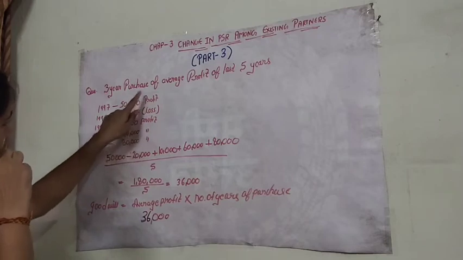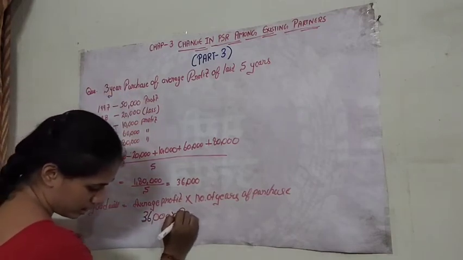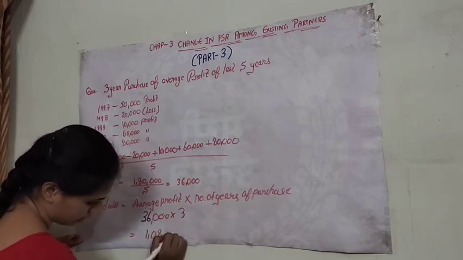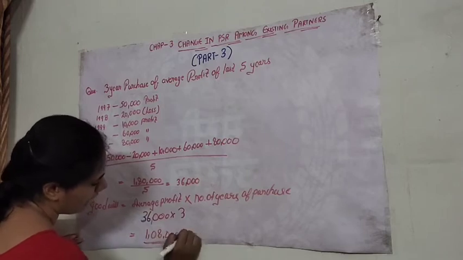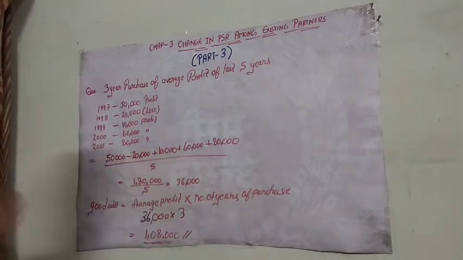And we have the 3 years purchase, which means we have to multiply it with 3, and we will get 1,08,000 as our goodwill amount. So see how easy it is to calculate.